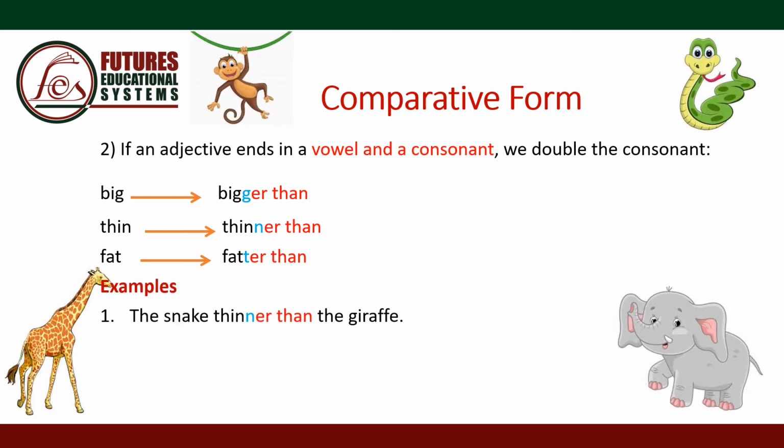Examples: the snake is thinner than the giraffe. We're comparing the snake to the giraffe using the adjective thin in the comparative form thinner than. The elephant is bigger than the monkey. We're comparing the elephant to the monkey using the adjective big in the comparative form bigger than.